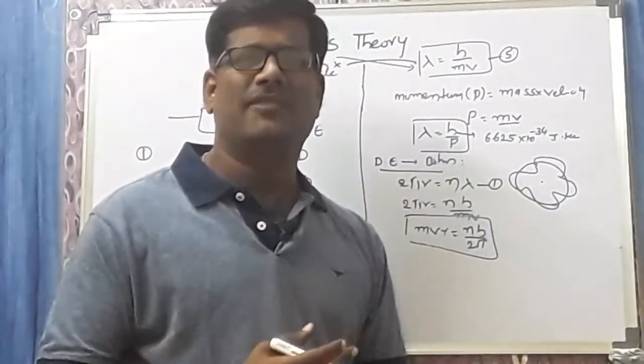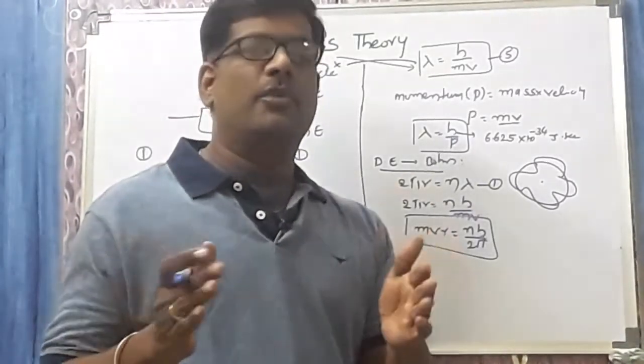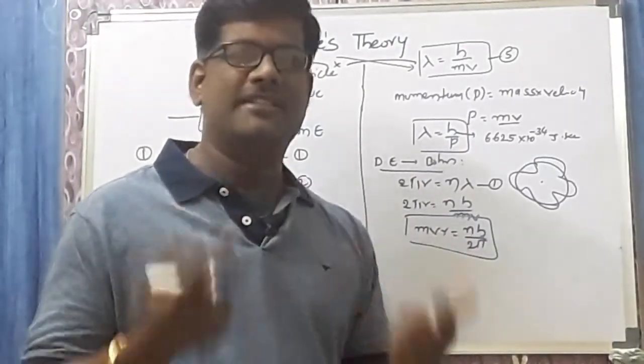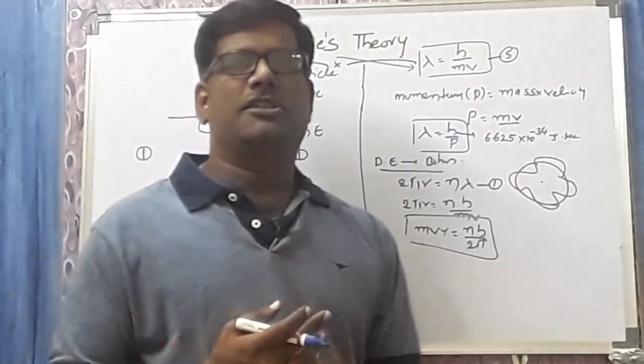Ultimately, based on this, we can say one point: de Broglie and Bohr are in agreement with each other. What is the meaning of agreement with each other? It means that the electron has both particle nature and wave nature.